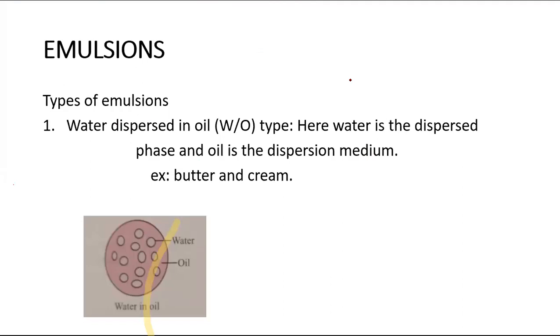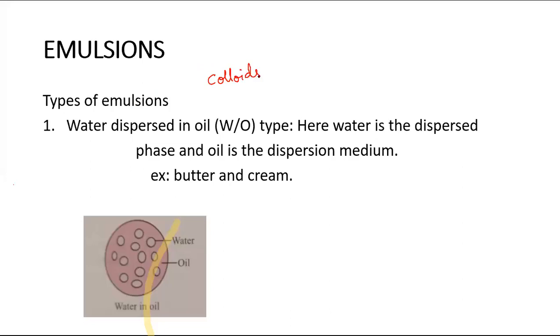Coagulation, how it happens, what types there are, why coagulation happens, and how we can avoid the coagulation of lyophobic sols by using lyophilic sols in order to increase the stability. We discussed all of this. Emulsions are also nothing but colloids.